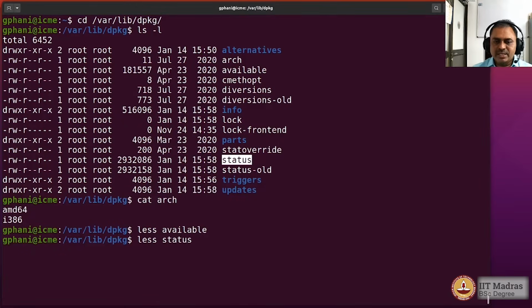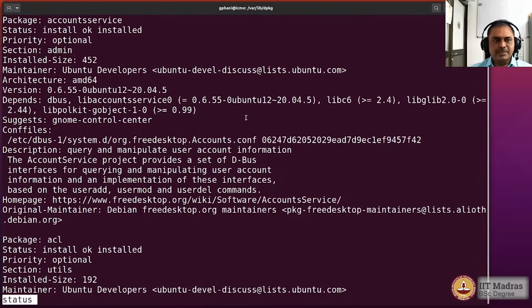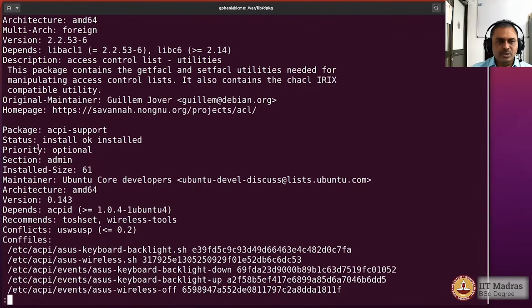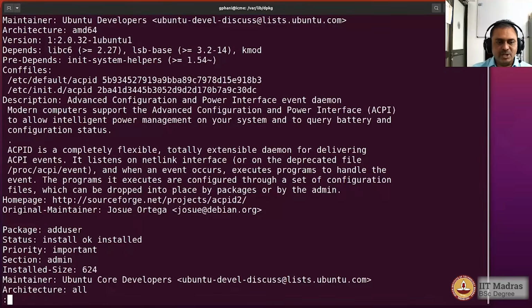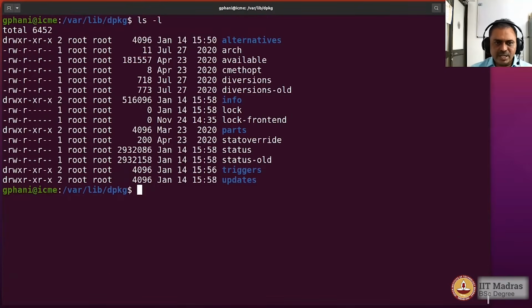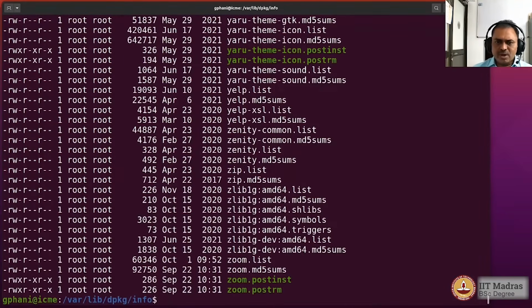So let us look at the status file, and you will see whether it is installed or not. So you could see the status here, it tells you whether it has been installed or not. And there is also a directory called info, and there you have got a set of files for each of the packages that are installed, and it would actually have also some information about the MD5 sum and such signatures that you may want to verify.